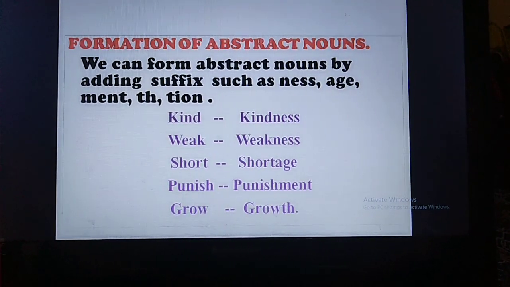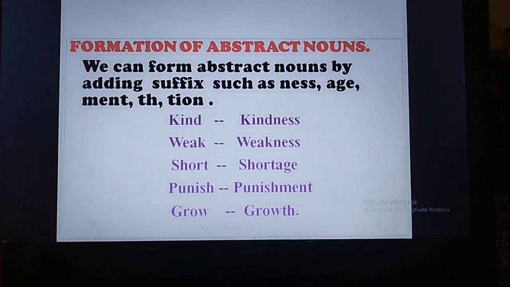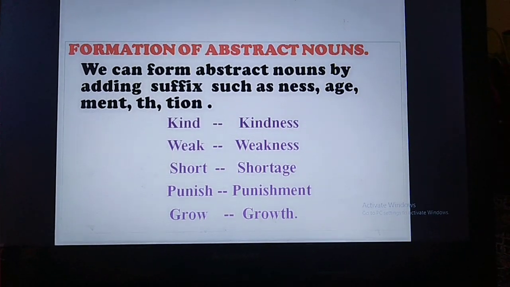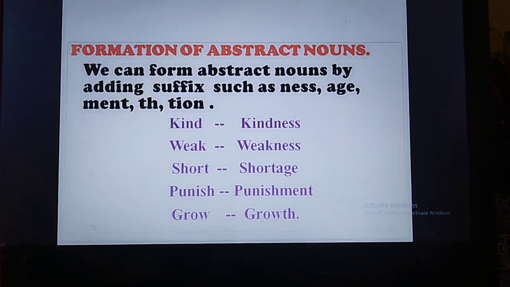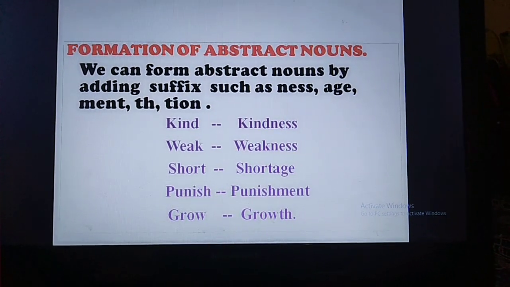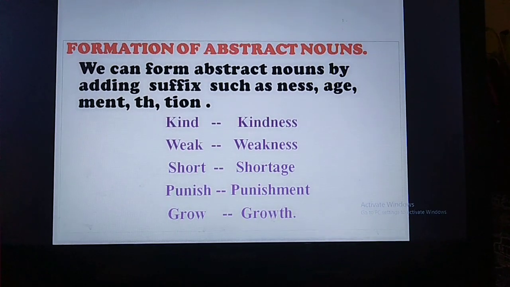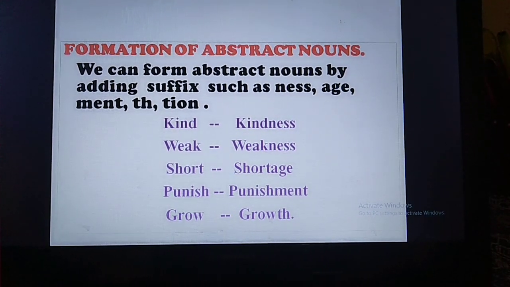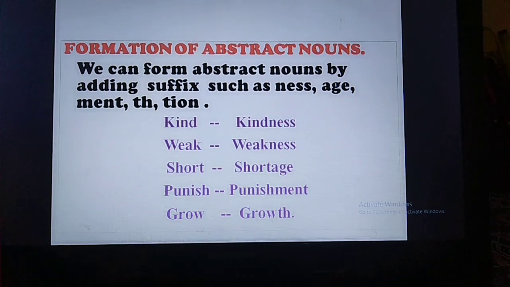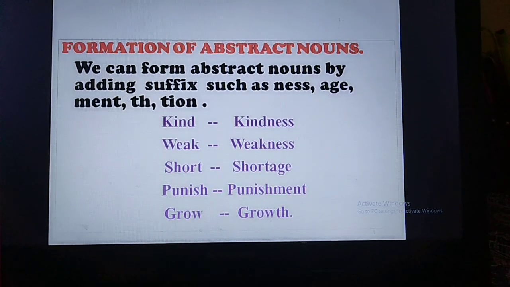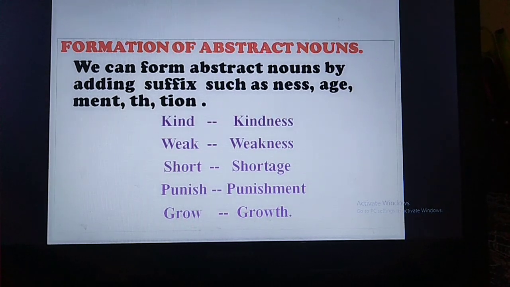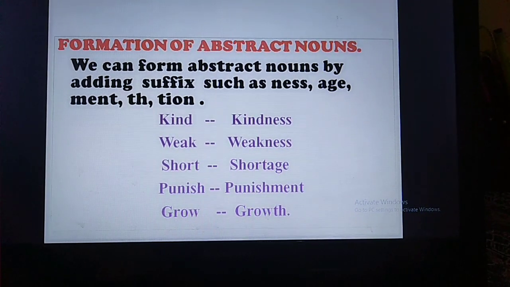So for example, what all suffixes can you add? See, the word is kind. So kindness. Now NESS is added at the end of that word. Right, children? So the word became kindness. Next is weak. So weak becomes weakness. So again NESS is added as a suffix. The next is short.